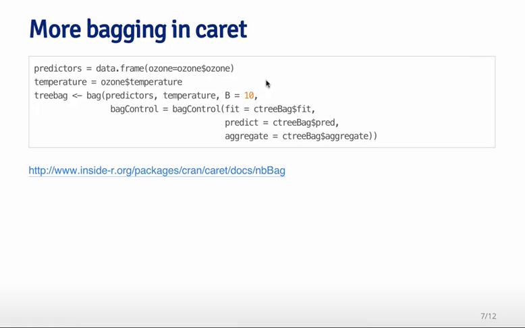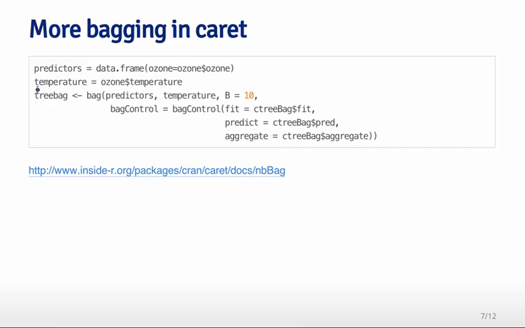Alternatively, you can actually build your own bagging function in caret. This is a bit of an advanced use, and so I recommend that you read the documentation carefully if you're going to be trying to do that yourself. The idea here, though, is you basically are going to take your predictor variable and put it into one data frame. So I'm going to make the predictors be a data frame that contains the ozone data.